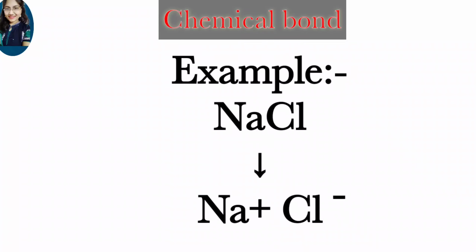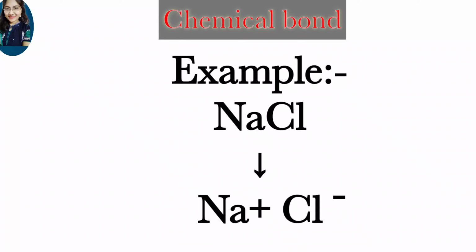Due to transference of electrons, one atom gets a positive charge, which is known as a cation, and the other atom gets a negative charge, which is known as an anion. Here Na+ is the cation and Cl- is the anion. Finally, the cation and anion get attracted by electrostatic force of attraction to give an ionic compound.